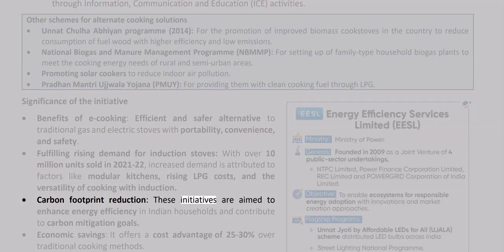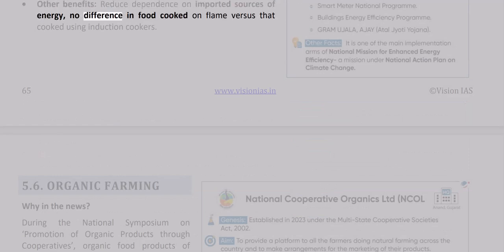Carbon footprint reduction. These initiatives are aimed to enhance energy efficiency in Indian households and contribute to carbon mitigation goals. Economic savings: it offers a cost advantage of 25 to 30% over traditional cooking methods. Other benefits: reduced dependence on imported sources of energy. There is no difference in food cooked on flame versus that cooked using induction cookers.